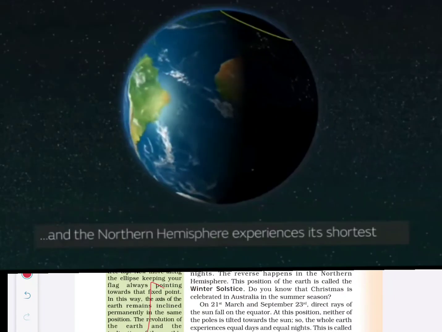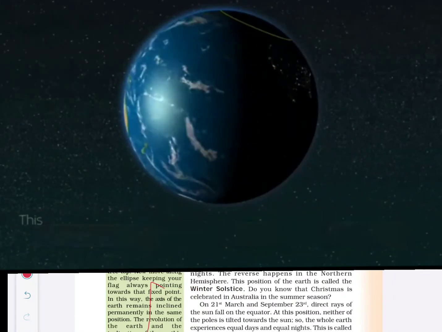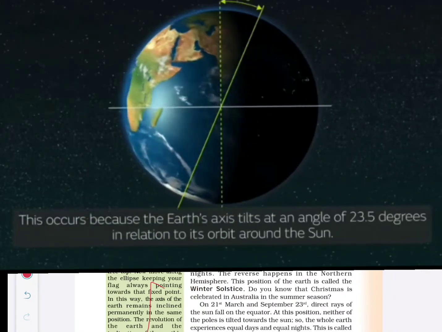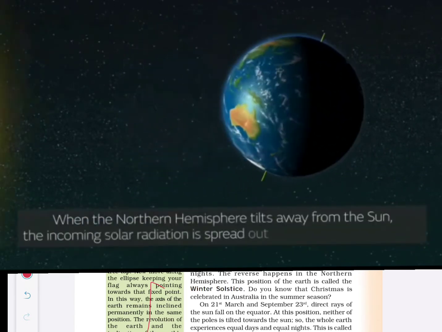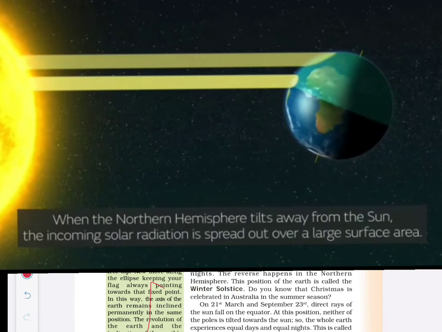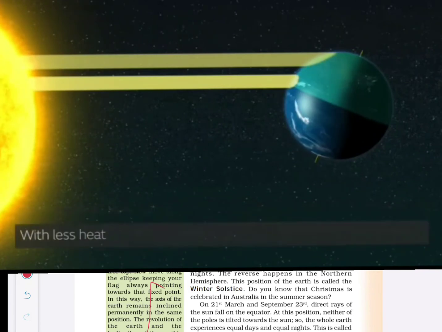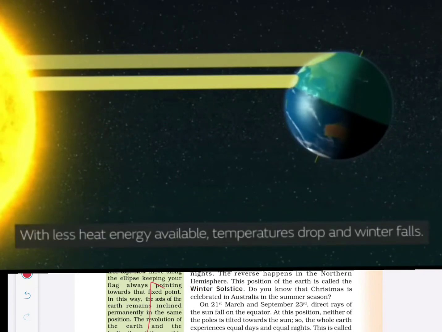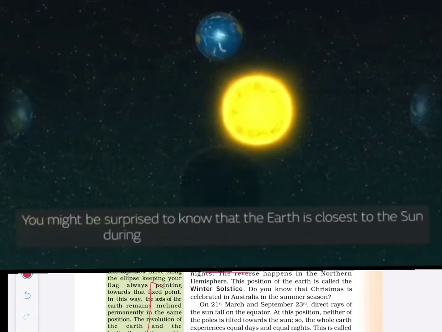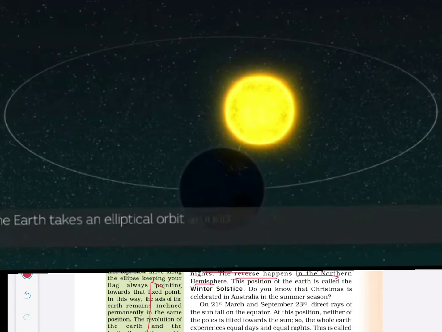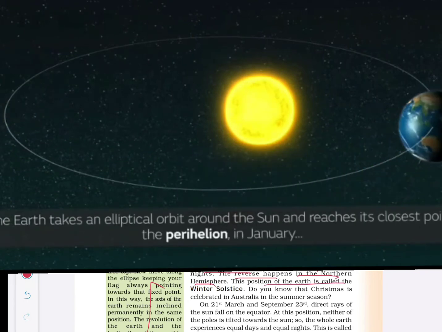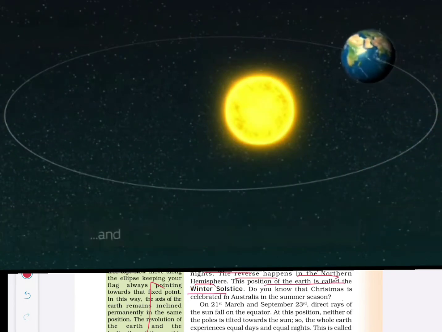On 22nd December, the Tropic of Capricorn receives direct rays of the sun as the south pole tilts towards it. As the sun rays fall vertically at the Tropic of Capricorn, a large portion of the southern hemisphere gets light. Therefore, it is summer in the southern hemisphere with longer days and shorter nights. The reverse happens in the northern hemisphere. The position of the earth is called winter solstice.